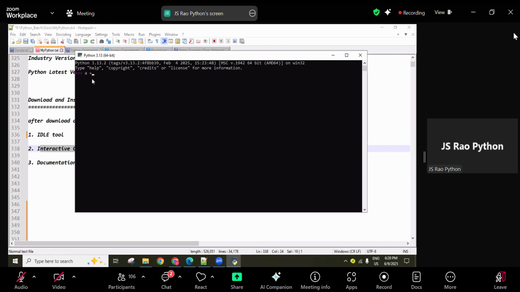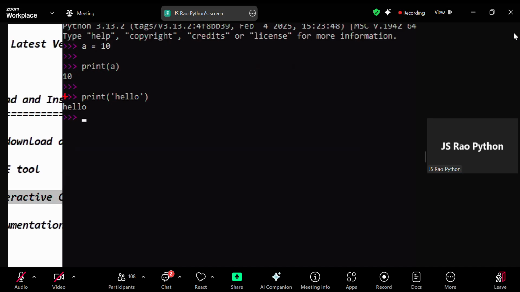Check it here. I'm storing the value 10, and if I want to print this 10 value, it prints, and if I use hello, then the hello message prints. Python is an interpreted programming language. It means every line is executed immediately. It checks whether it is syntactically correct or not, and if yes, then it executes immediately.